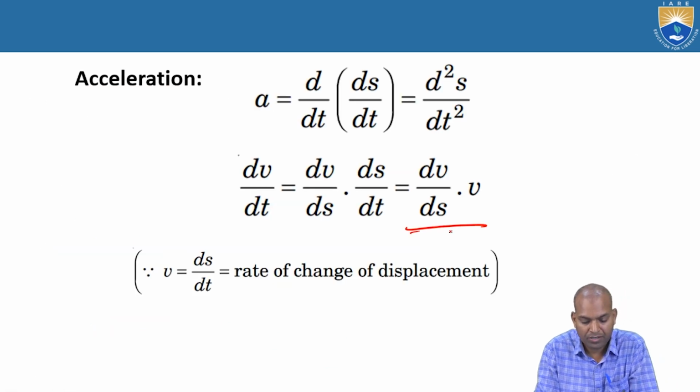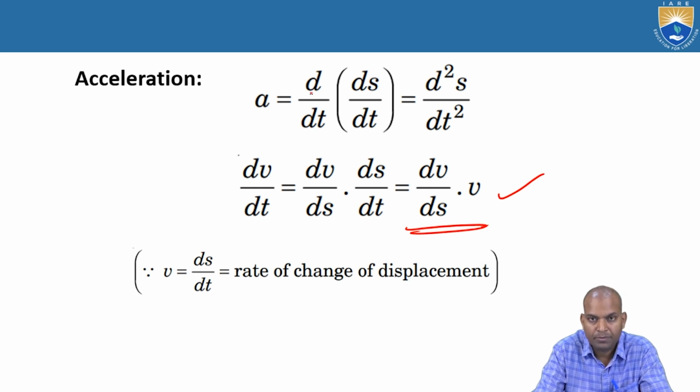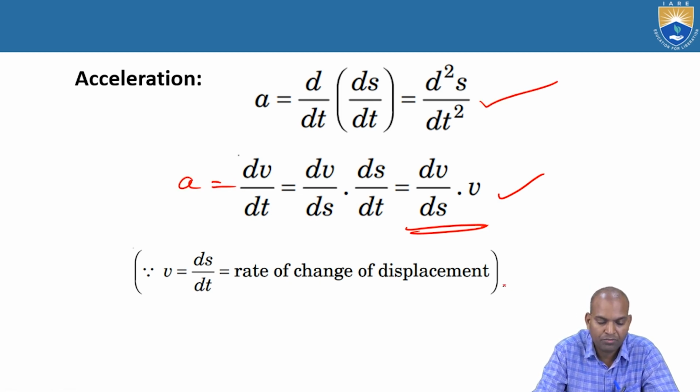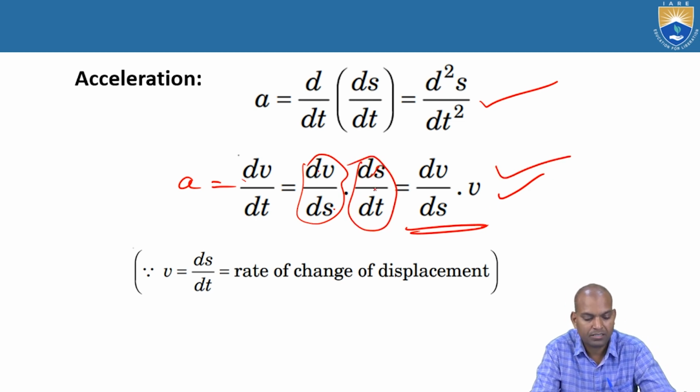Acceleration a equals d by dt times ds by dt, or d square s by dt square. Now dv by dt is acceleration; multiplying both the numerator and denominator by ds gives dv by ds times ds by dt, that is v times dv by ds.